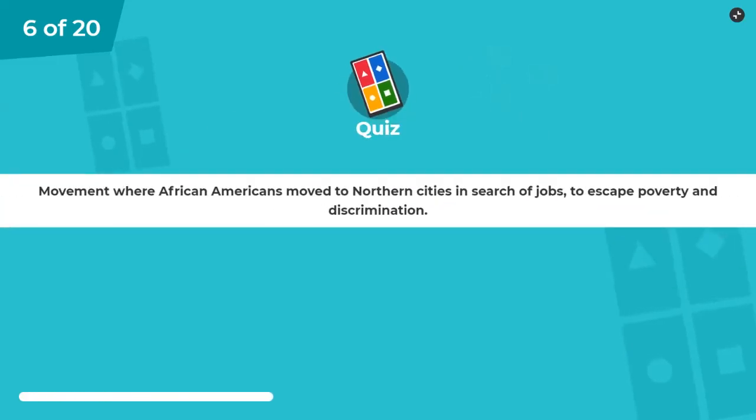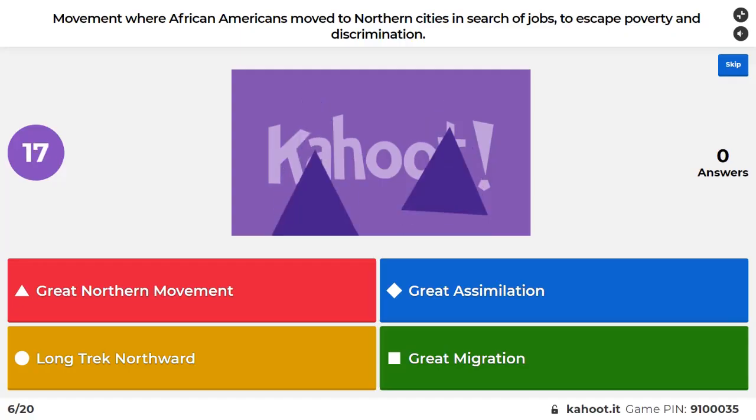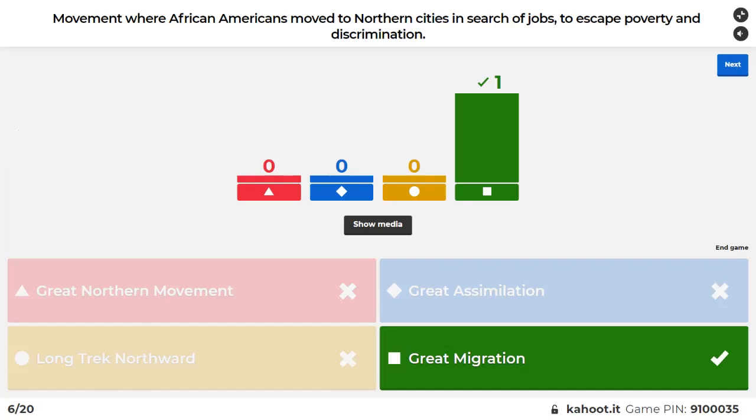All right. Movement where African Americans moved to northern cities in search of jobs to escape poverty and discrimination. Great Northern Movement, Great Assimilation, Long Trek Northward, Great Migration. Yes, this is the Great Migration.